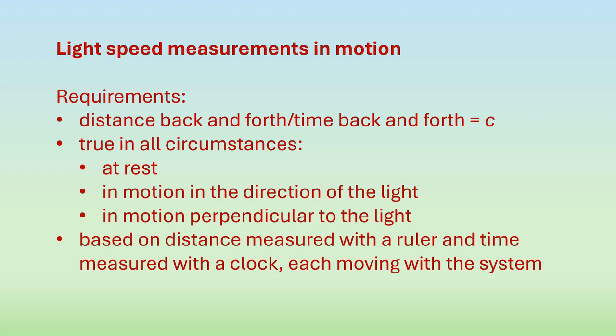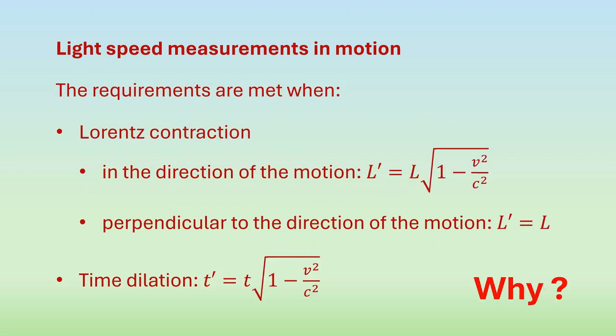In absolute space and time, the time needed for the light to travel the distance back and forth is longer when the system is in motion, and in the absence of Lorentz contraction, we would expect the time to depend on the orientation of the system as well. To always get the same result, moving objects must undergo Lorentz contraction in the direction of the motion. Moving objects must also undergo time dilation.